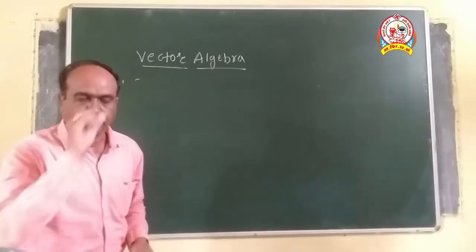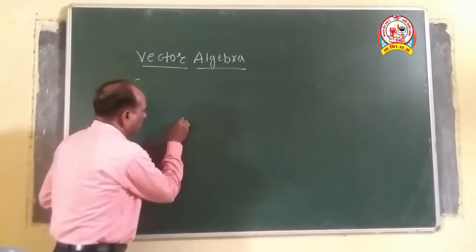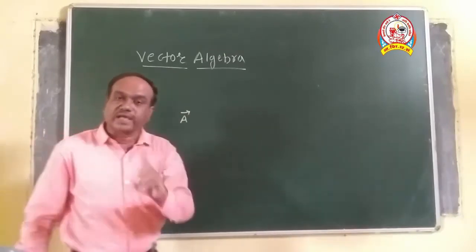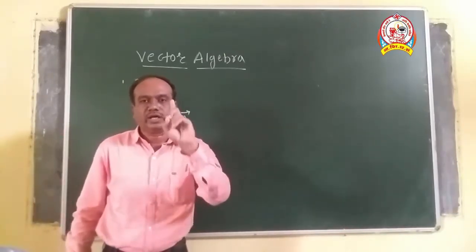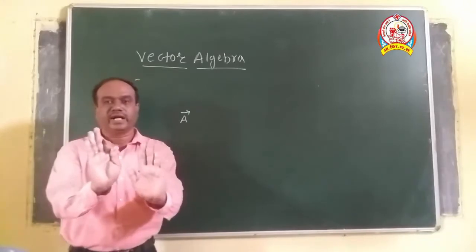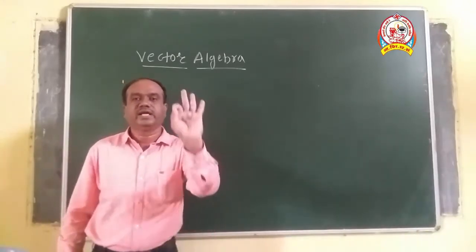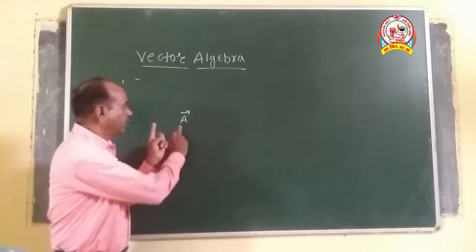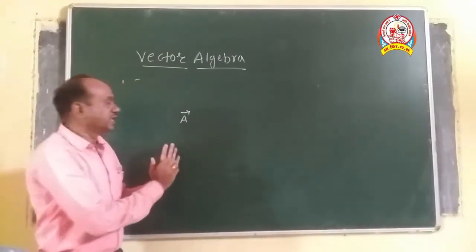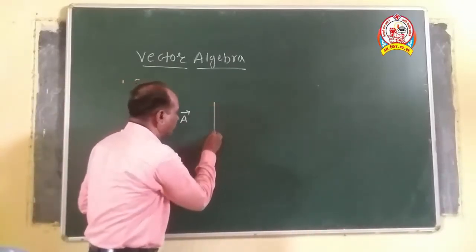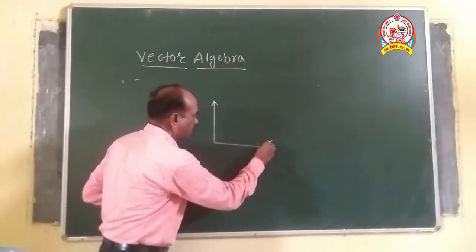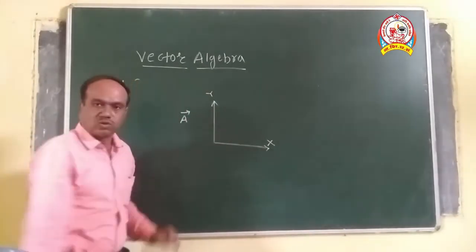Now, suppose that we represent vector A in space. First, we will see that vector A can be represented in a two-dimensional figure like this, along the x-axis and along the y-axis.